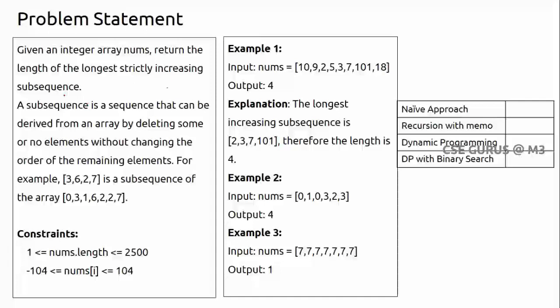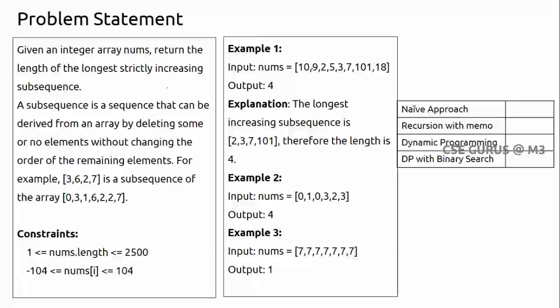Increasing subsequence, as I explained in my previous videos, what is a subsequence? There is a strict difference between a subsequence and a substring or subarray. A subsequence is a sequence that can be derived from an array by deleting some or no elements without changing the order of the remaining elements. Let me take an example. If I say 9, 2, 5, 3, it is a subarray. If I take 9, 2, 3, I can say subsequence, or 9, 5, 3, or 9, 5. Subsequence means it might not be continuous, but the relative order should be maintained.